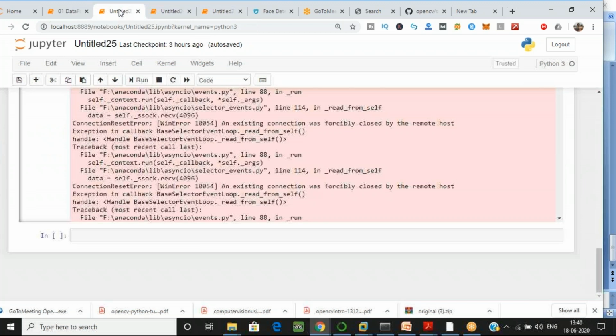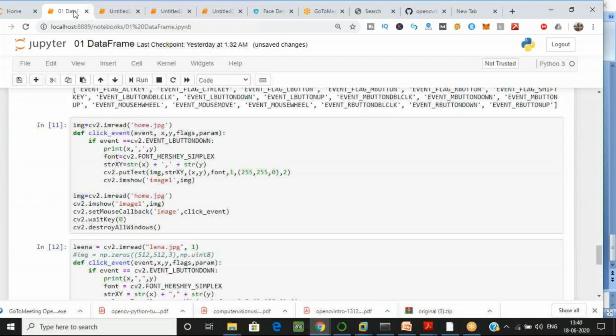Okay, this one. Yeah, this is my code. When you are using NumPy, that time it is giving error. Okay. So don't try to use on black image, try to use on another image which we are having, like Lena we are having.